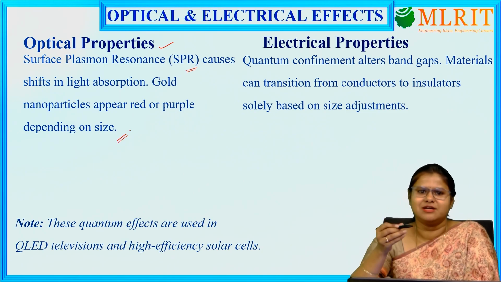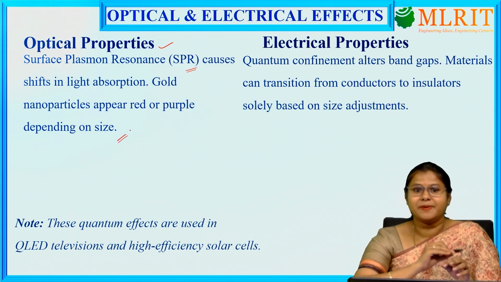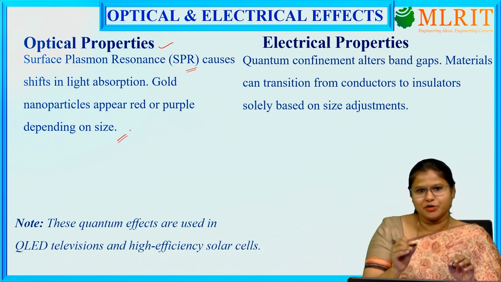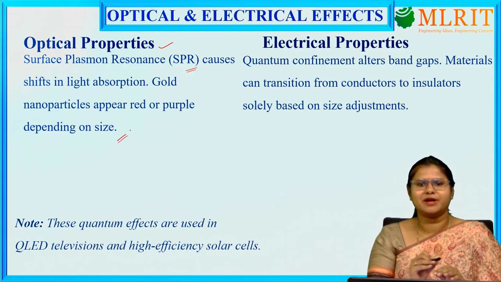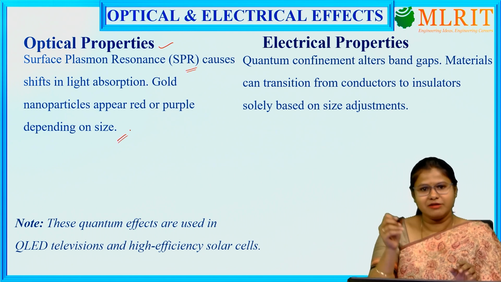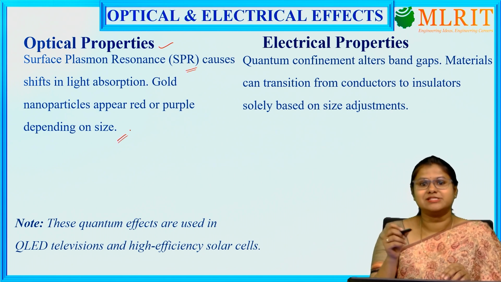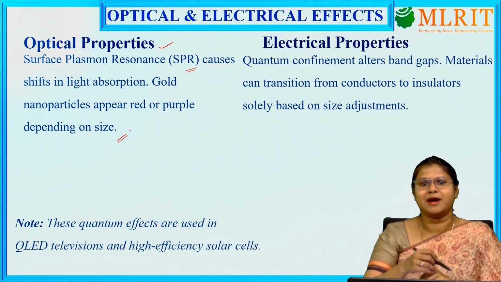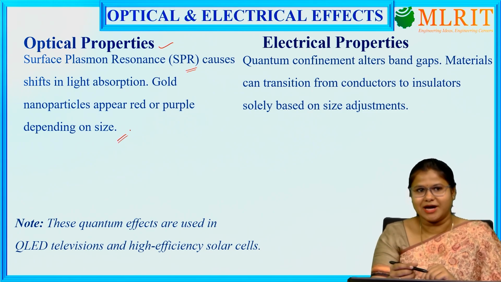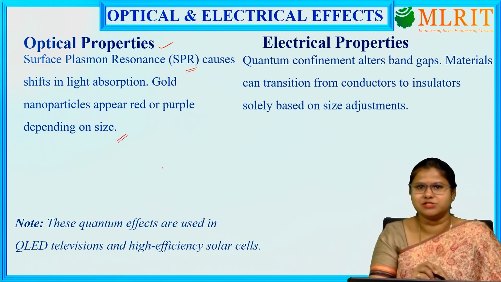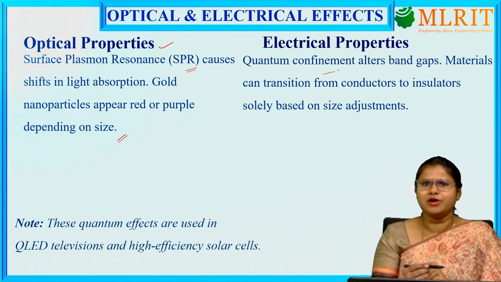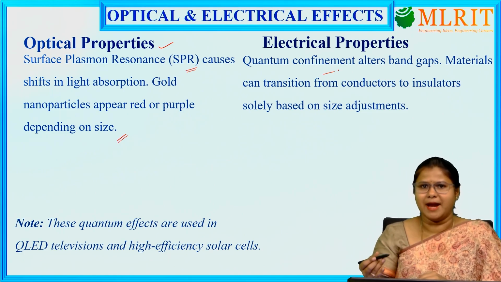Whenever light falls on a surface, the surface atoms interact with it. I told you that nanomaterials have a large surface to volume ratio, which is why more atoms are on the surface. Whenever light falls on that surface, it interacts with the surface atoms and they start vibrating, and due to that the color changes. This is known as surface plasmon resonance. It also affects the electrical properties due to alteration of the band gap.